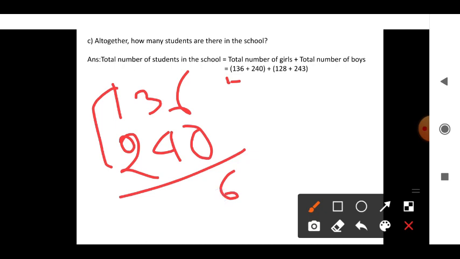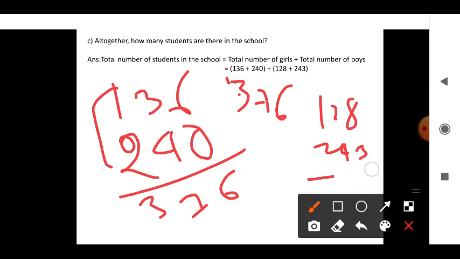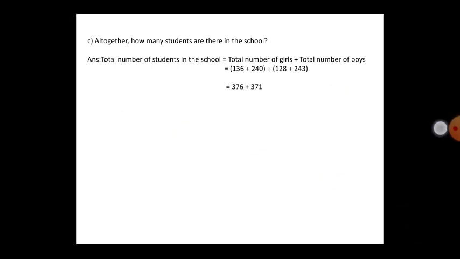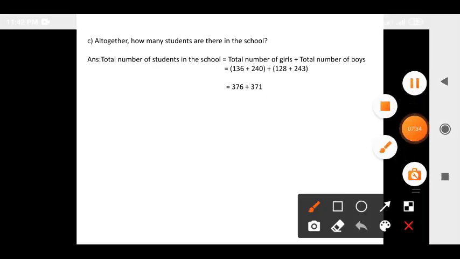So 6, 3 plus 4 is 7, 3. 376 girls like orange, and 128 plus 243. So boys, if you find, 11, 3, 4, 7, 3, 371. So both, again you have to add.